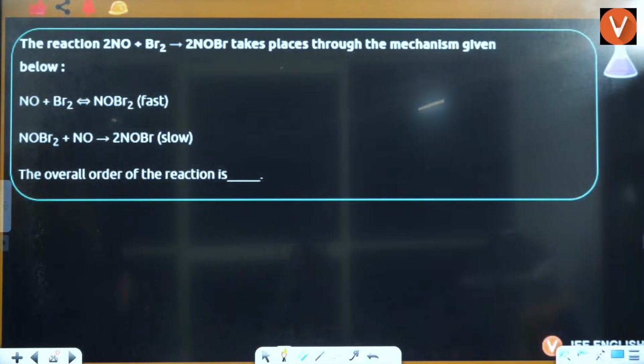Ma'am, can concentration of product also be in the rate law? Concentration of product, Gokul, I didn't get you. What are you saying? Can you please elaborate that?